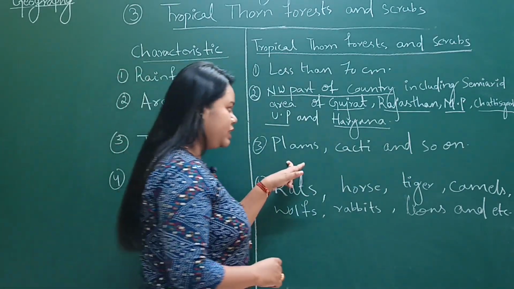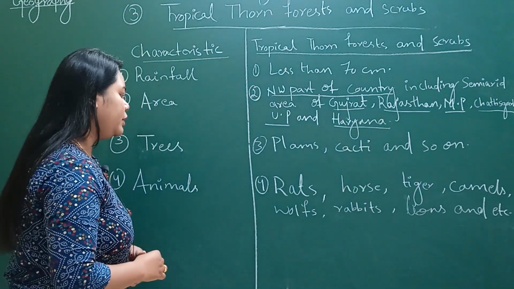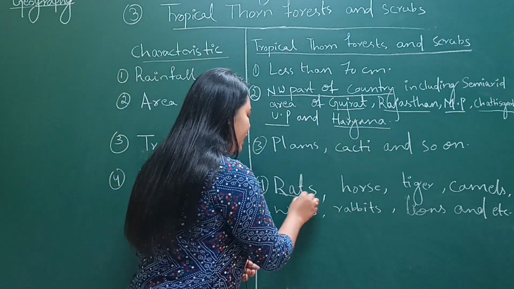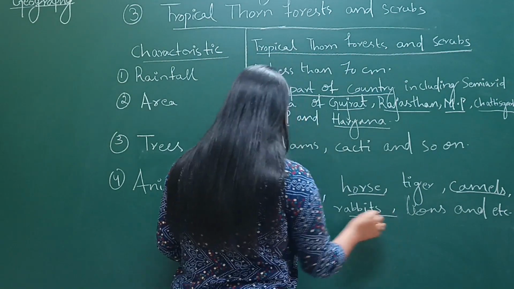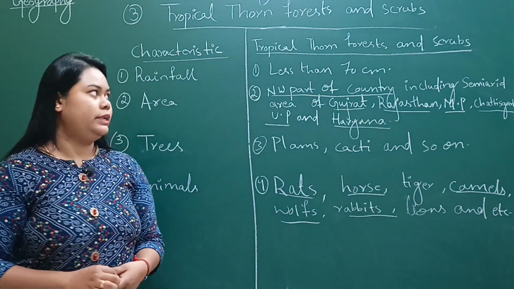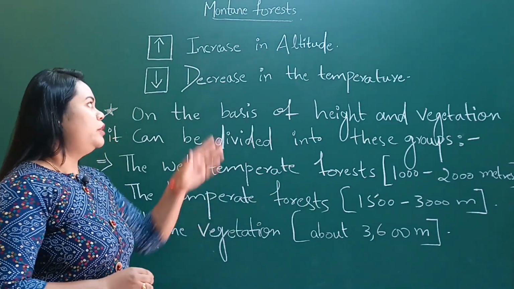Now, trees. There are plum trees, cacti and many more trees. Okay. Now animals. There are lions, tigers, rats, horses, camels, rabbits, wolves and many more animals in tropical thorn forest and scrubs.